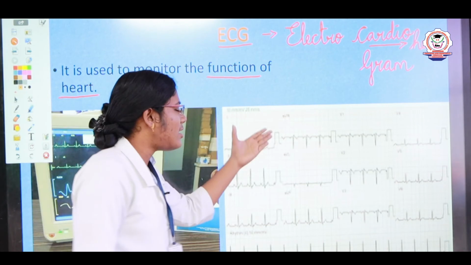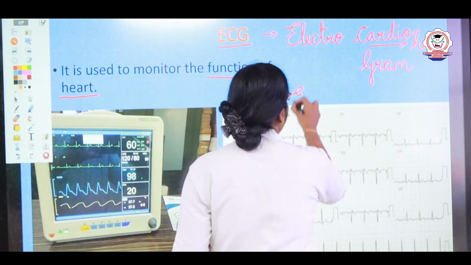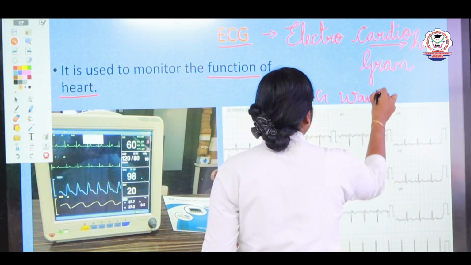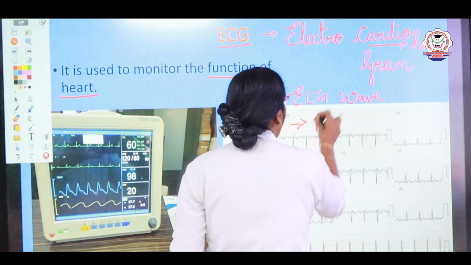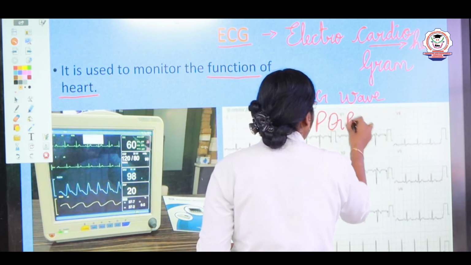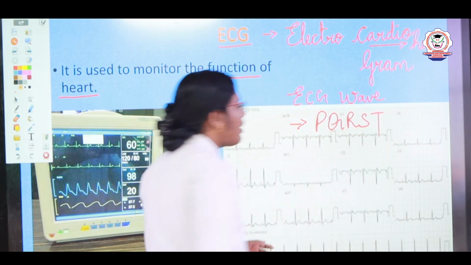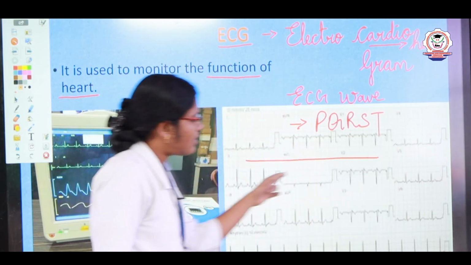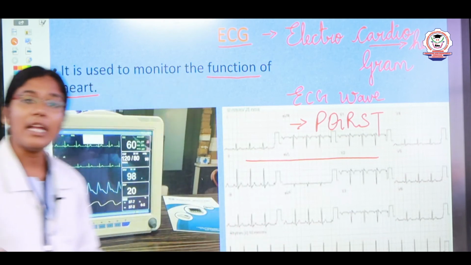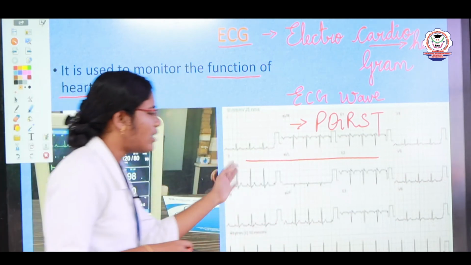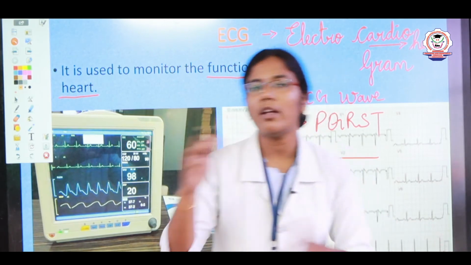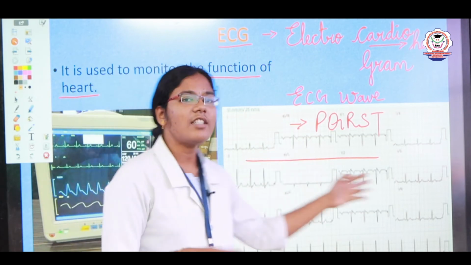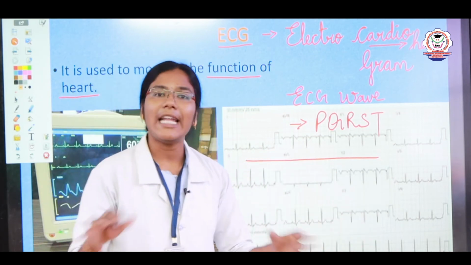And this is the ECG waveform. It is usually mentioned as PQRST waveforms. If the line is flat like this, the patient is said to be dead. The waveforms differ depending upon the variations, and they are said to be abnormal or normal. So, a straight line means the patient is in a dead condition.